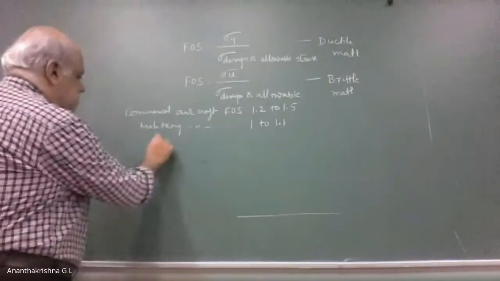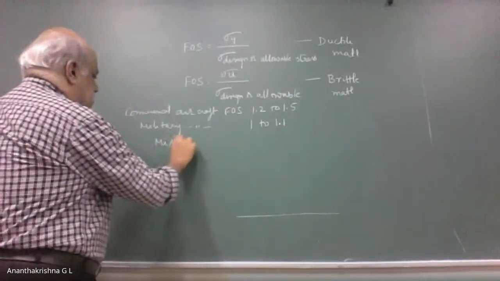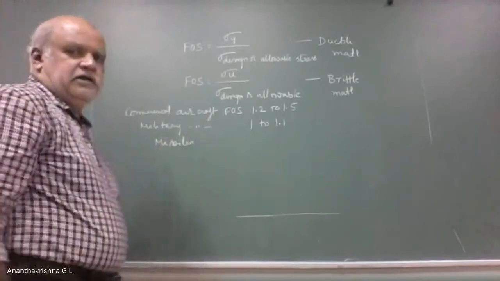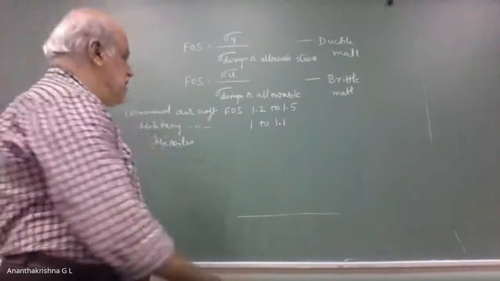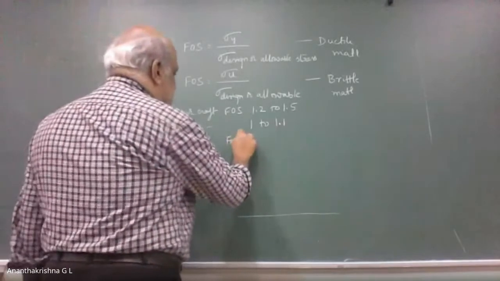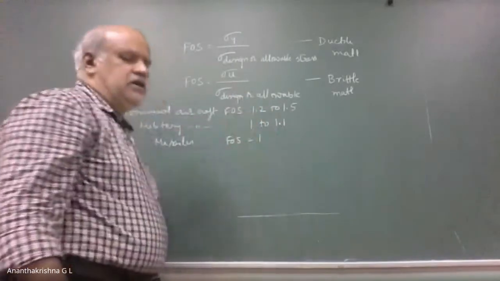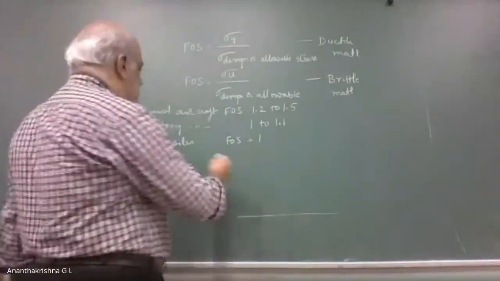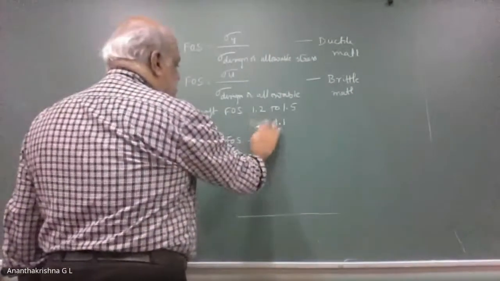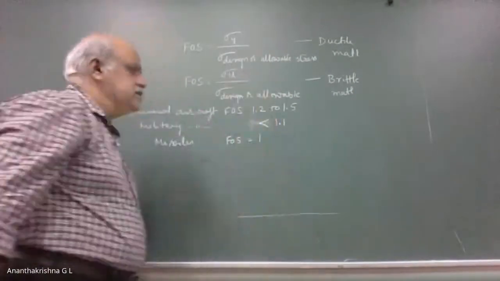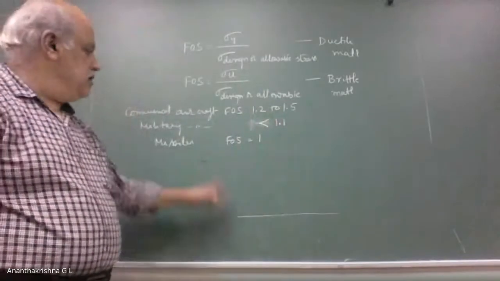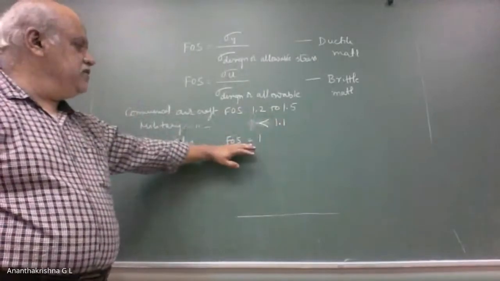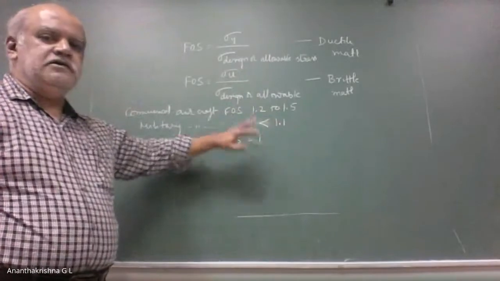Whereas in the case of missiles, the factor of safety is equal to 1, because anyway the missile is not going to return after operation. So for military aircraft they go between 1 and 1.1, or less than 1.1, whereas for missiles the factor of safety normally taken is 1.